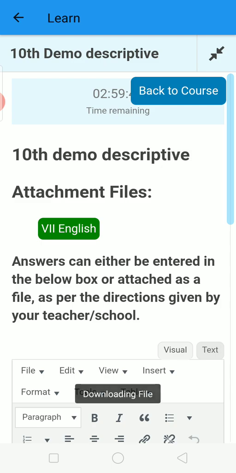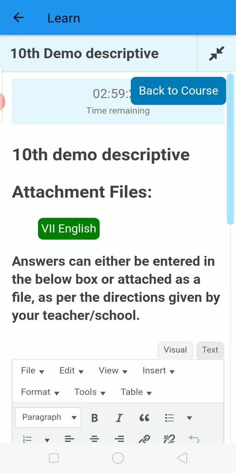After pressing that, it will show downloading file, downloading file. So it means now your question paper is downloaded. But where is it downloaded? It is downloaded in the file manager. So we have to freeze this school app. Don't close it, we do not have to close it.